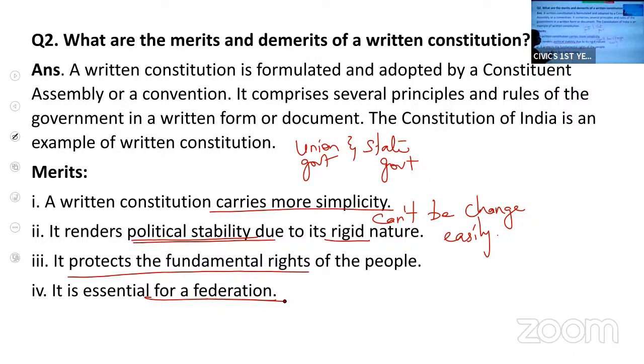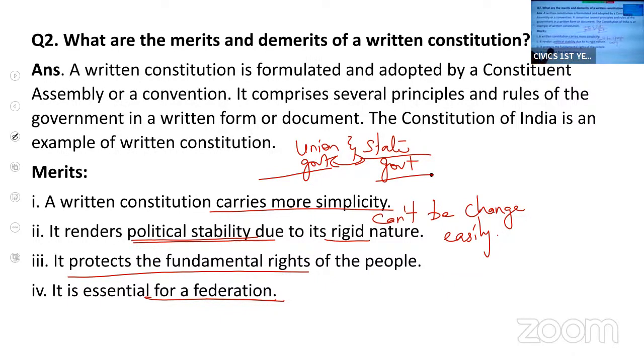So to avoid conflict between the governments, the governing principles are clearly mentioned in the Constitution. That is, what are the functions of the union government? What are the functions of the state government? That is clearly mentioned in the Constitution.